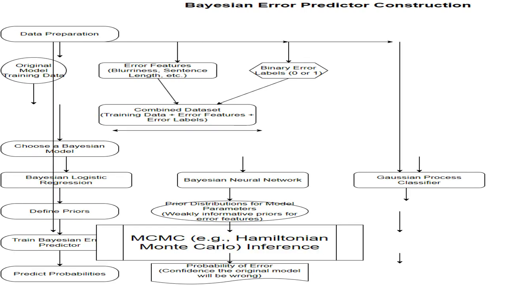Markov chain Monte Carlo, MCMC, is a class of algorithms for sampling from a probability distribution based on constructing a Markov chain that has the desired distribution as its equilibrium distribution. Hamiltonian Monte Carlo is a specific MCMC method that uses Hamiltonian dynamics to more efficiently explore the parameter space.